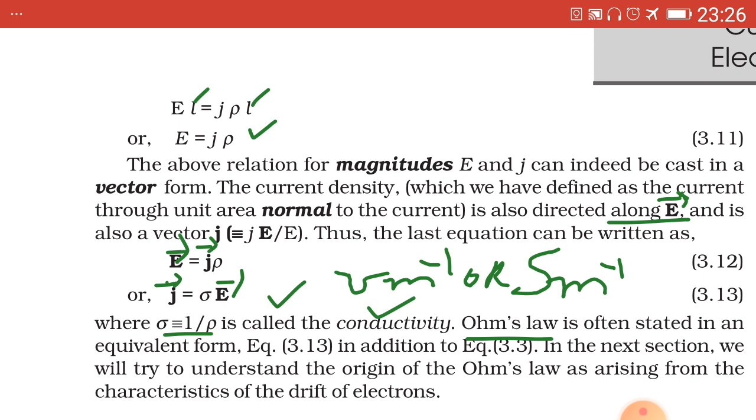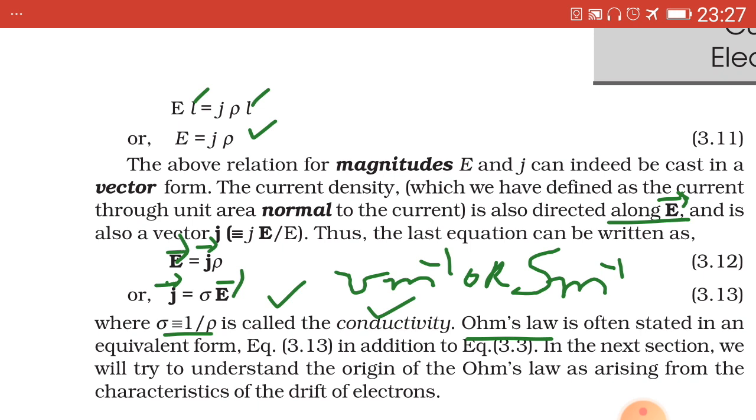Now as the current density J is also a vector quantity, and its direction points along the direction of the electric field E vector, the above equation 3.11 can be written in vector form as vector E equal to vector J into rho.